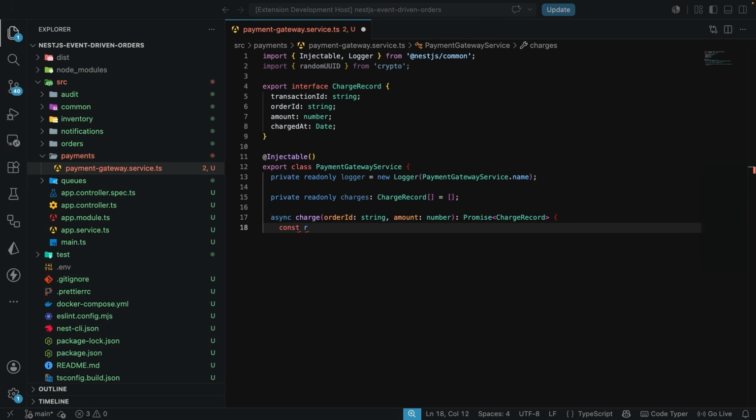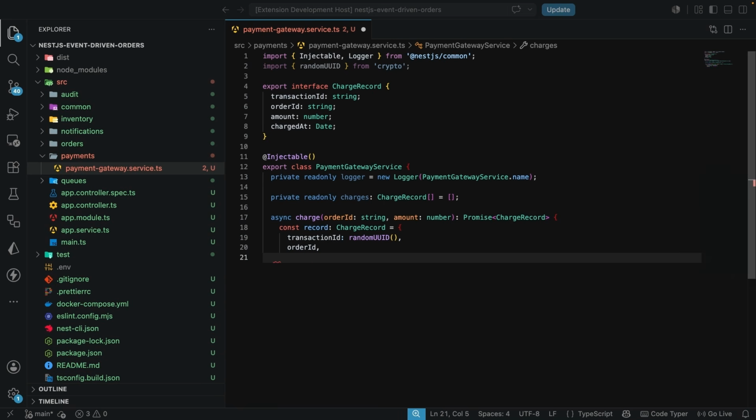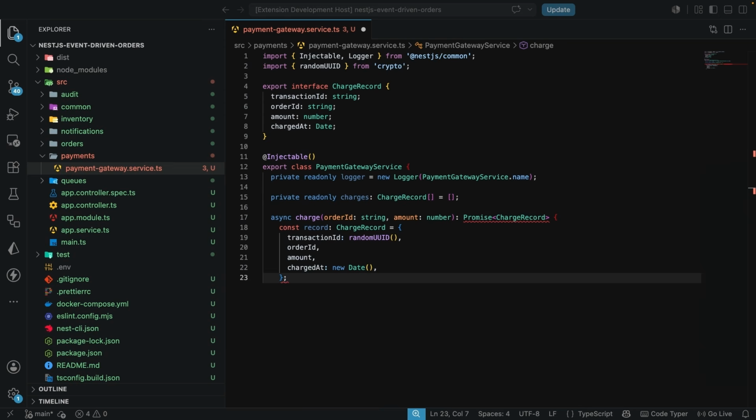In here, we're going to have the record, which is of type ChargeRecord. So let's build the record here with the transactionId, which we're going to call randomId. We're also going to have the orderId, and then the amount. Remember, all these are coming in from this function, and chargedAt is going to be a new Date. Then we want to push this new record into the charges list, so we're going to say charges.push(record) like this.